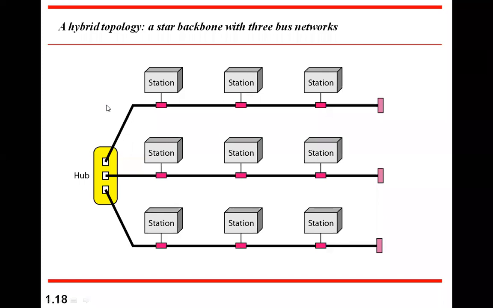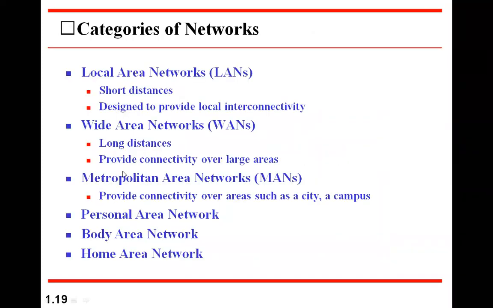But in a practical environment, you don't normally find any single type of topology. You find a hybrid, or a combination of two or more different types. This is one example where bus topologies are connected through a star. Like that, you can imagine any type of hybrid topology.